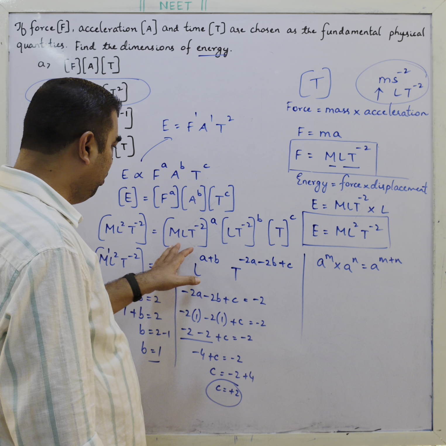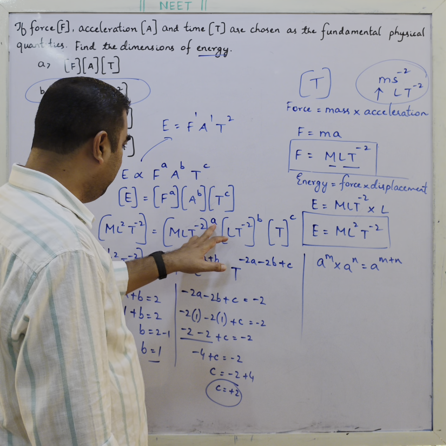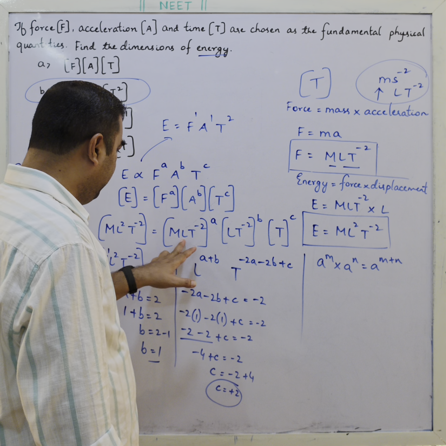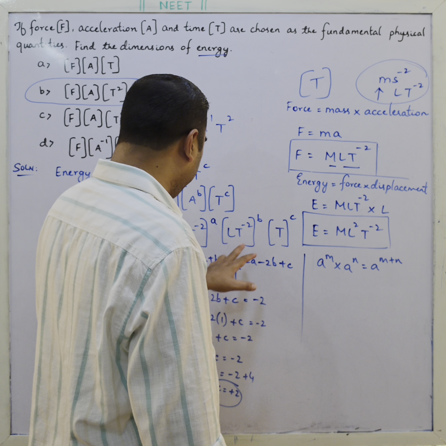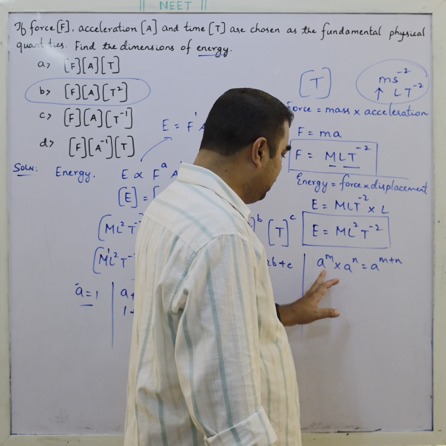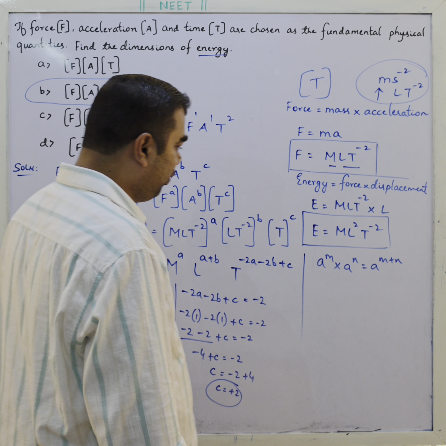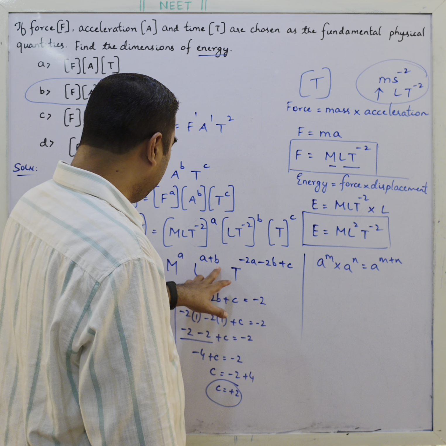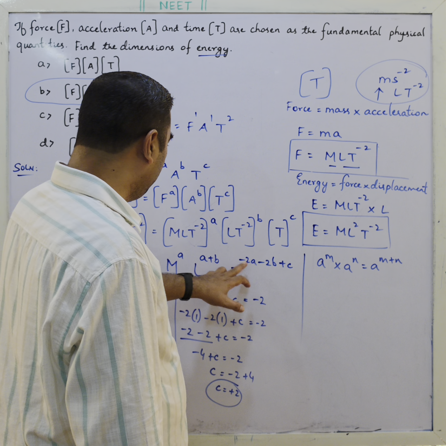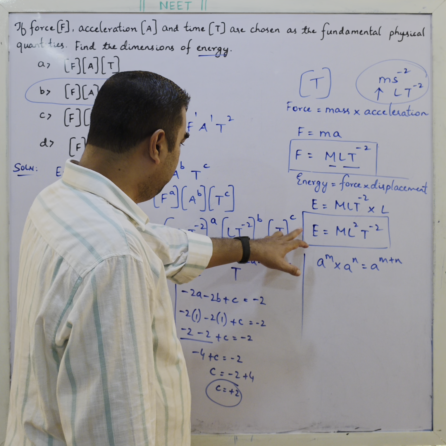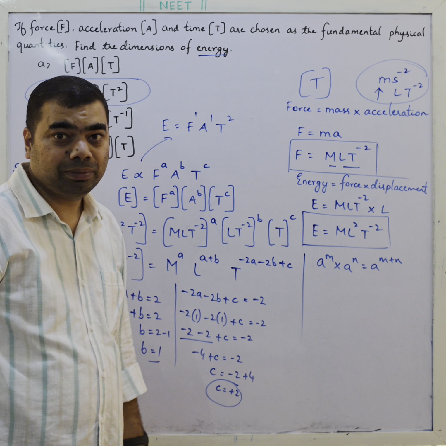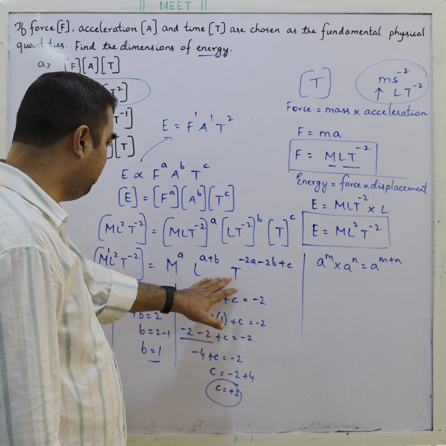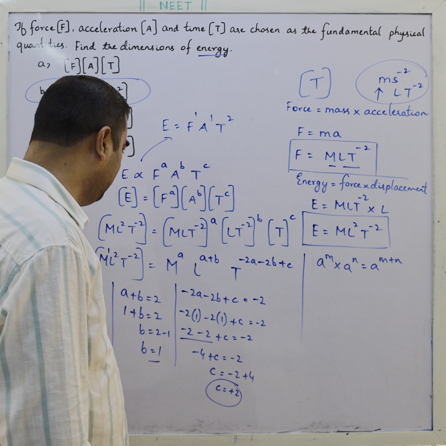Next, you have to multiply these. M to the power a, and you don't have any other M. L to the power a and L to the power b. So go by the law of exponents: a to the power m into a to the power n is equal to a to the power m plus n. So L to the power a into L to the power b is L to the power a plus b. T to the power minus 2a, T to the power minus 2b plus c. When the base is the same, add the powers. So we get M^a, L^(a+b), T^(-2a-2b+c).